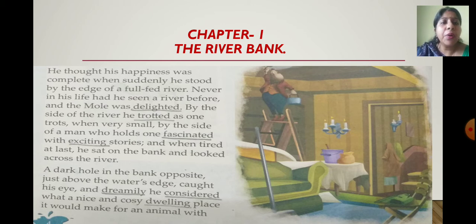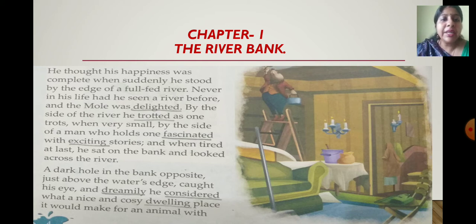A dark hole in the bank opposite, just above the water edge, caught his eye. So, as he was looking at the opposite side of the bank, he could see a dark hole, and it was drawing or attracting his attention, and he wanted to know what is there in that dark hole.